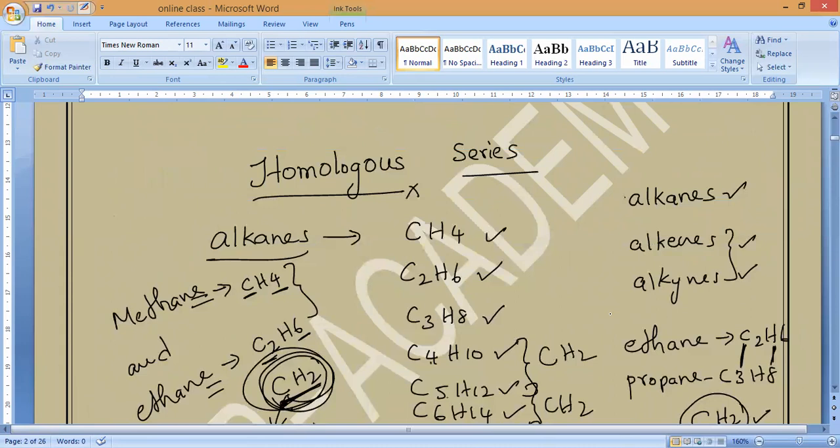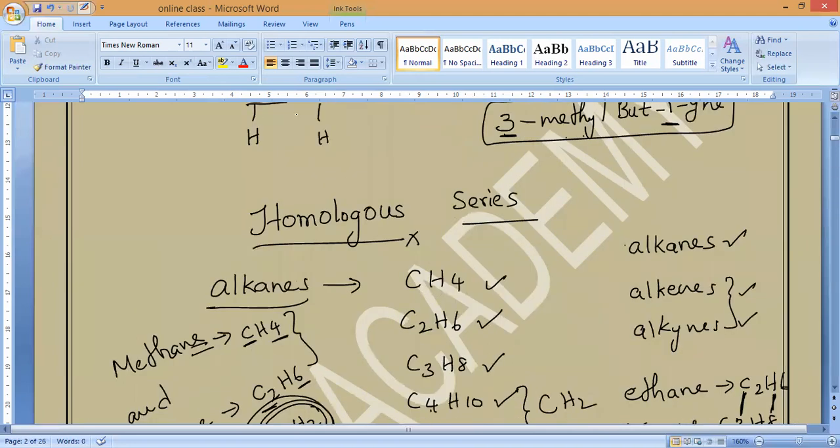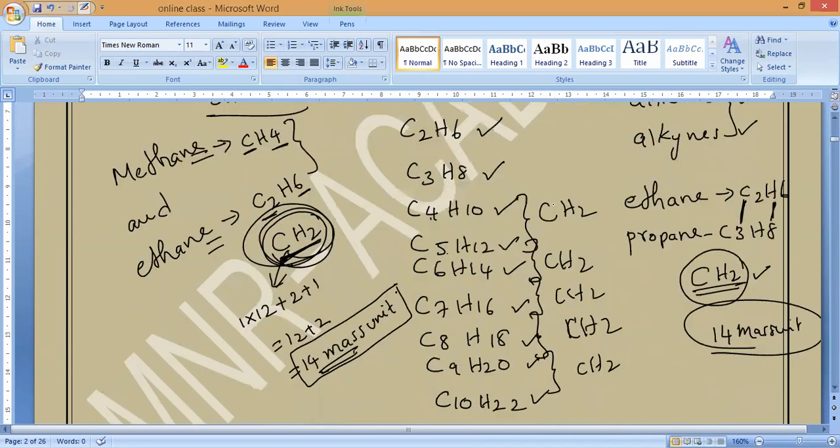Are you clear, guys? Please respond. Yes, sir. This is what we call a homologous series. Nothing is big, very simple. Pranav, are you understanding or sleeping? Clear? So a series having a common chemical formula, which differs by CH2, and the mass is what? 14 mass unit. This is what we call a homologous series.